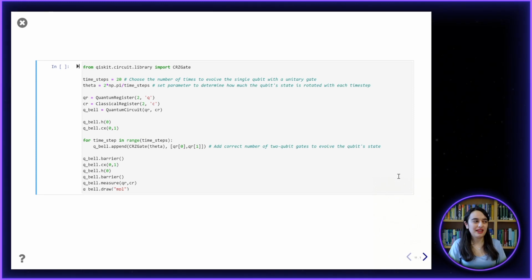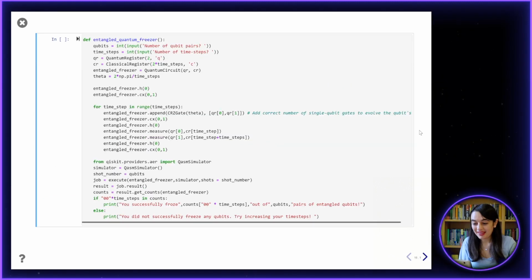We know that we can freeze individual qubits using this method, but can we freeze entangled qubits using this method? So say we have 2 qubits that are maximally entangled, can we actually preserve that entangled state by doing continuous measurements on the entangled state? And I've turned this into another game of an entangled quantum freezer where we have to see how many entangled pairs of qubits we can freeze.